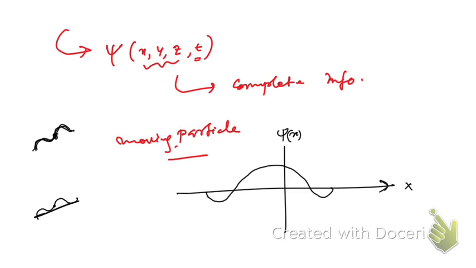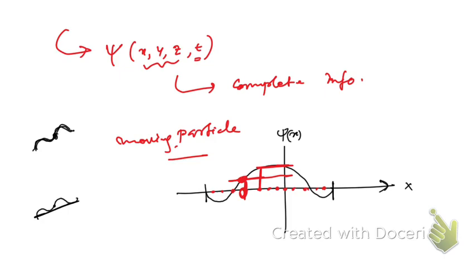If it spreads over a certain region, that means there is a chance to get the particle at any point within this region. But the chance of getting the particle at different points within the region is different. The probability of finding the particle at this point is different from that at this point. So here the probability is more than the probability of getting the particle at this point.